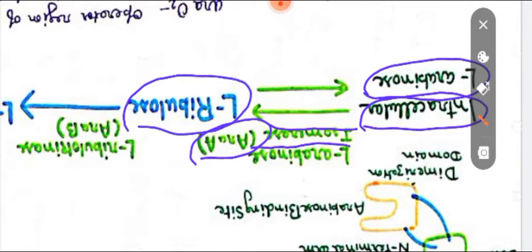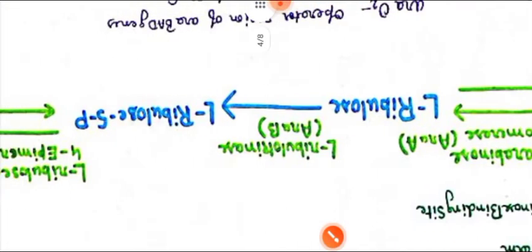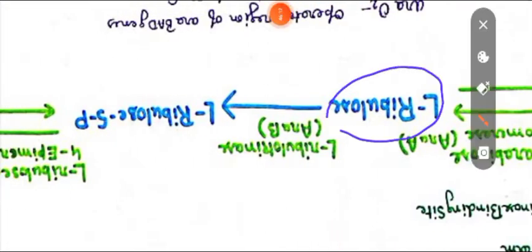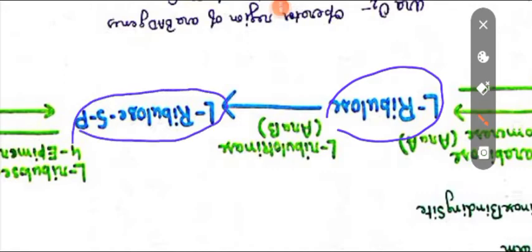So the L-arabinose isomerase, which is the enzyme product encoded by the ARA-A gene, converts this intracellular L-arabinose to form L-ribulose. Now this is reversible. That means it can again convert from ribulose to L-arabinose as well by a different enzyme, obviously. Next, L-ribulose is converted into L-ribulose 5-phosphate.